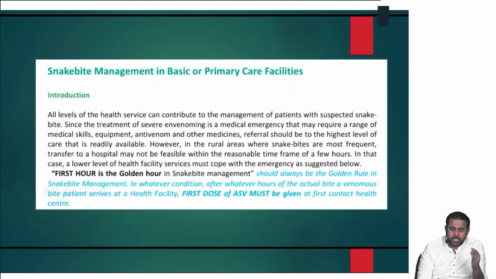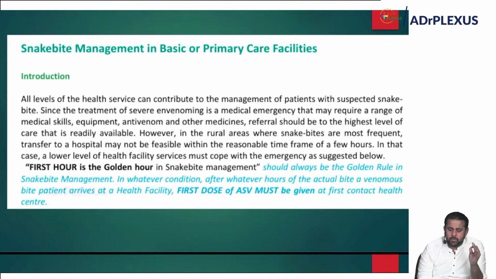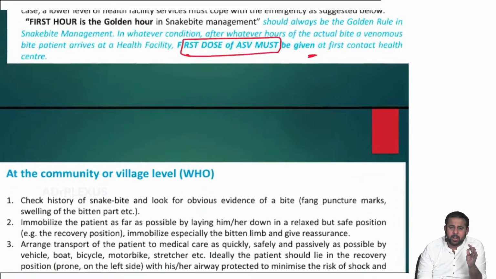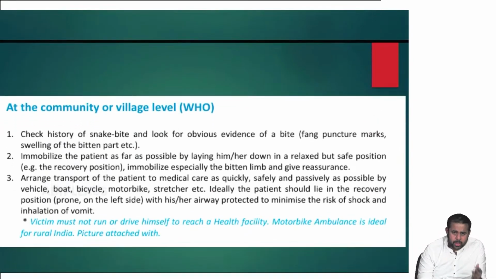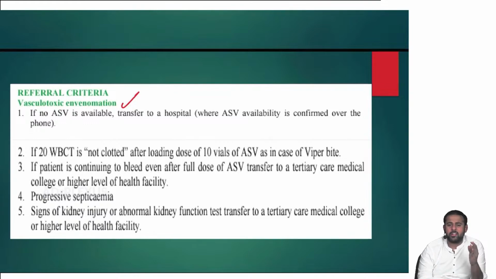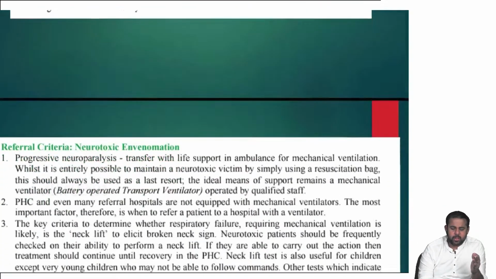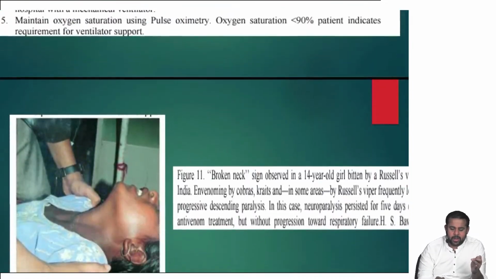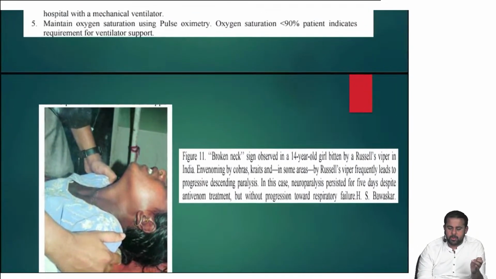Then snake bite. In snake bite management, the first hour is the golden hour. Whenever possible, the first dose of ASV must be given in the first contact itself. So what has to be done at the community level, and what is the referral criteria for vasculotoxic envenomations, and what are the referral criteria for neurotoxic envenomations, and what is the neck lift sign. Neck lift, the broken neck sign, is observed when a kid is with Russell's viper or any cobra or krait bite which has progressive descending paralysis.